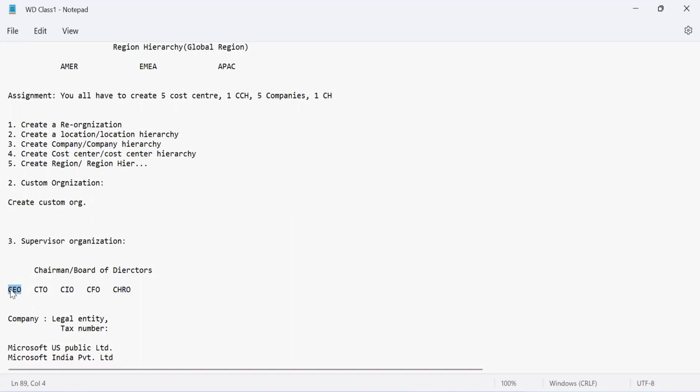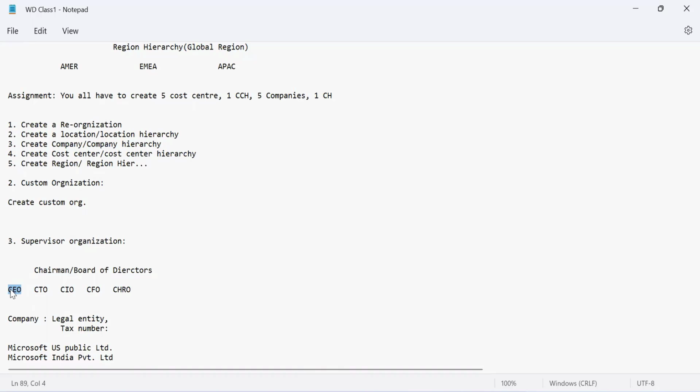Now for a manager, she's managing a person. So how will she manage a person? She will have a supervisory organization, and all the control is actually there in the supervisory organization only. So when I mark the attendance, that attendance report will go to Josephine, and I'll have to do it through my time tracking application, which is linked to my supervisory organization. If I'm marking any leave, that is your time and attendance, or you can say leave and absence application.